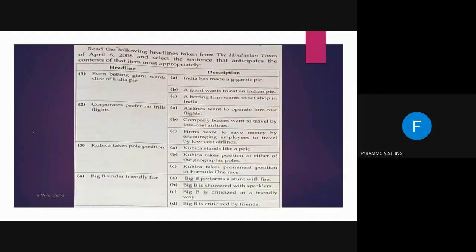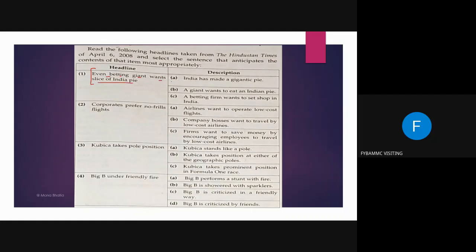Now, here is one more exercise. Read the following headlines from the Hindustan Times of April 6, 2008, and select the sentence that anticipates the content of that item most appropriately. Now, the headline is, Even Betting Giant Wants Slice of India Pie.